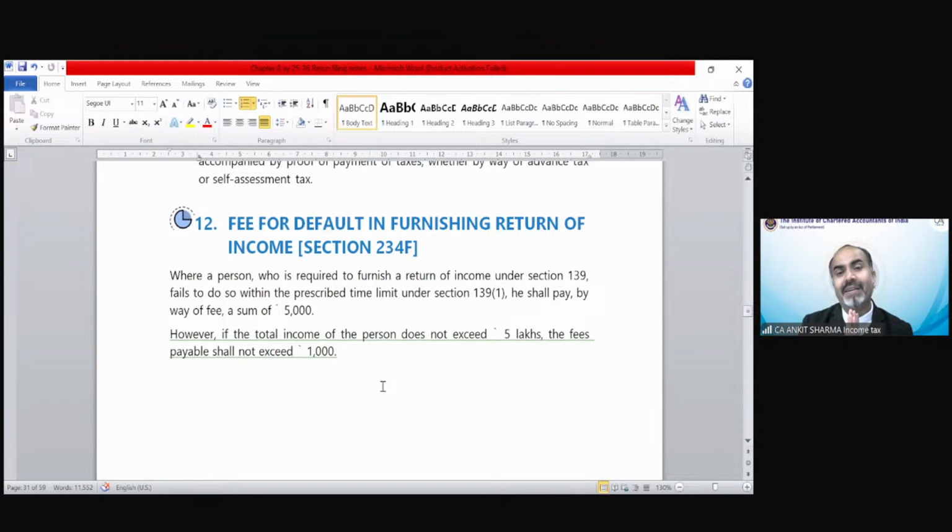But if you filed a return after the due date, then in that case, there would be a fee of rupees 1000 going to be charged. If your total income does not exceed 5 lakh, the fees would be 1000. And if your total income exceeds 5 lakh rupees, then the fees would be 5,000 rupees you need to pay if the return has been filed after the due date. Clear?